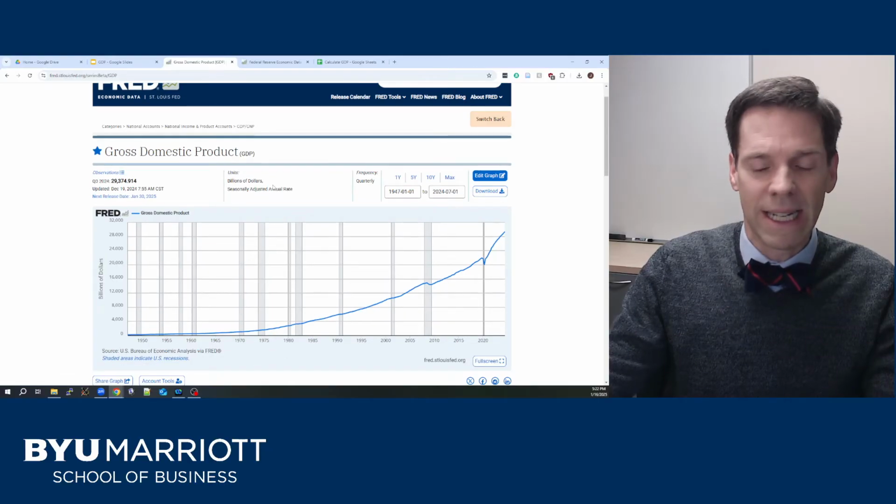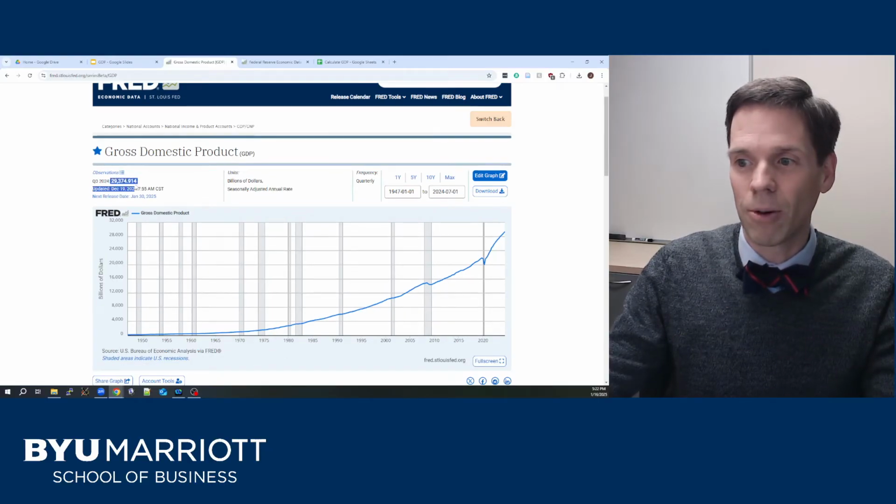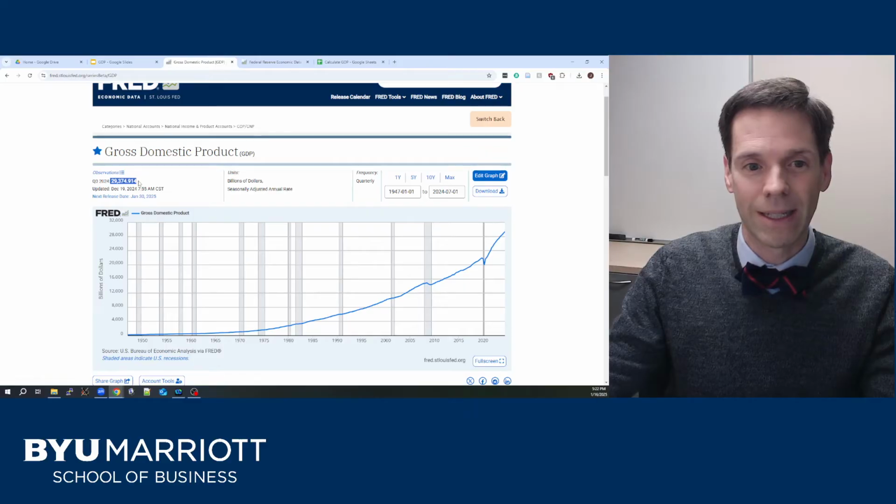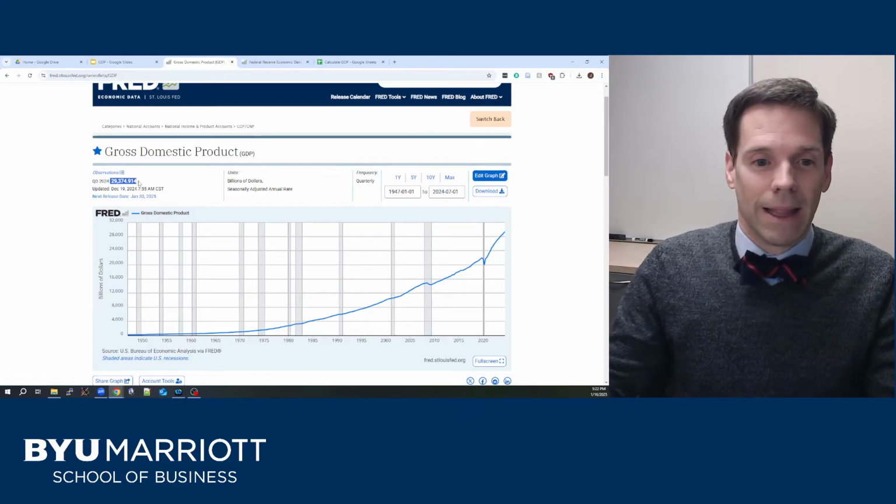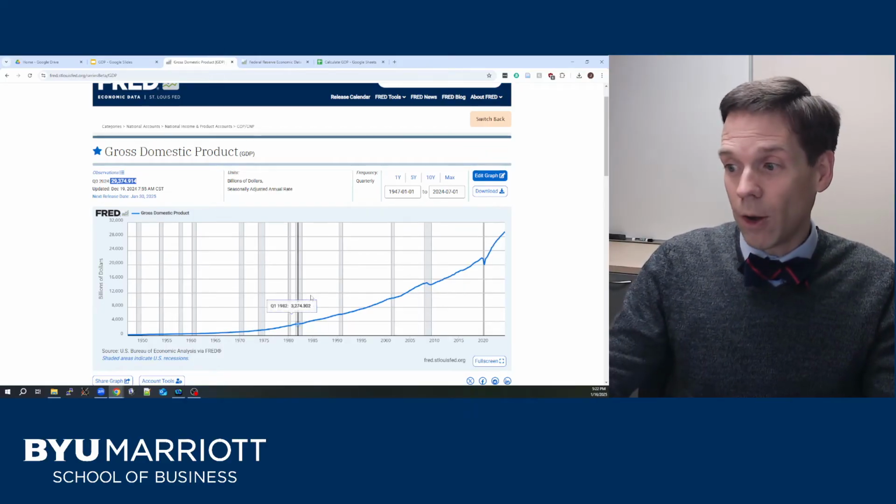Okay, so current GDP in the United States, $29.4 trillion. That's where we stand. You can see it's grown a lot over time.